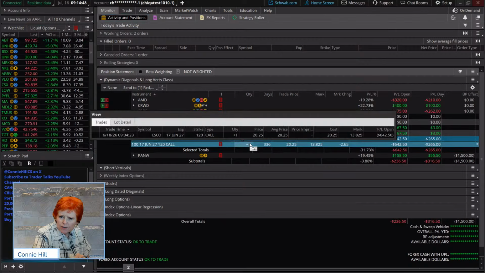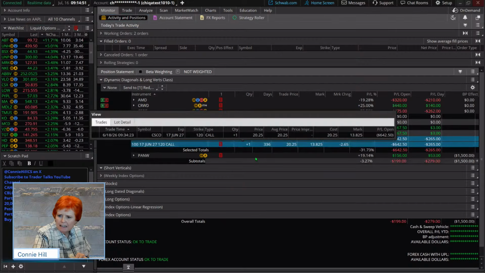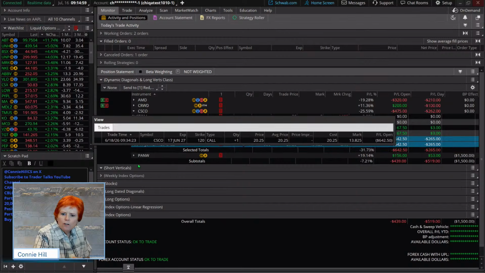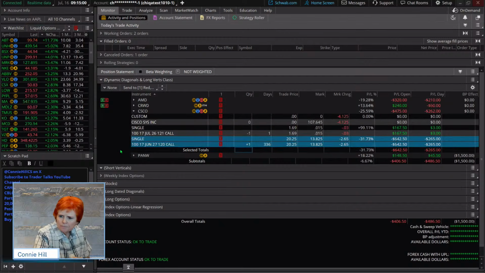We got in this trade on June 18th. So each week since June 18th, we've been selling a call, selling a call, selling a call. Typically, we're going to roll it in our class. We've been typically doing it on the weekly Friday. So last week we sold the 121 call, brought in $1.69.